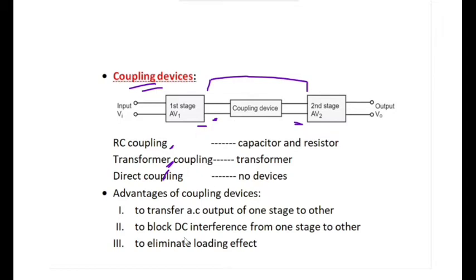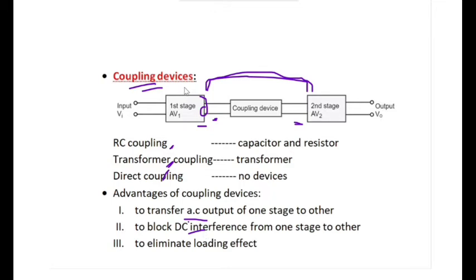The advantage of this is to transfer the AC output of one stage to another. Only the AC signal which is amplified at this stage is transferred to the second stage. For that purpose, we require coupling devices, and to block DC interference from one stage to another.